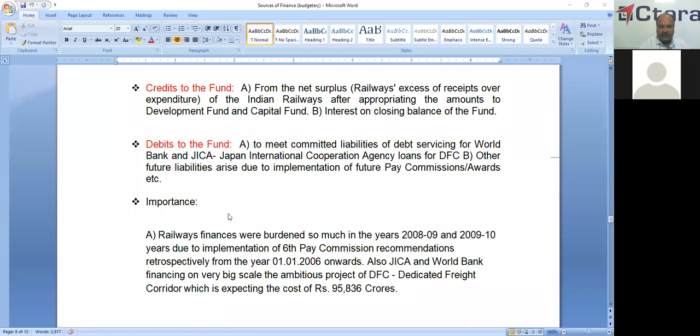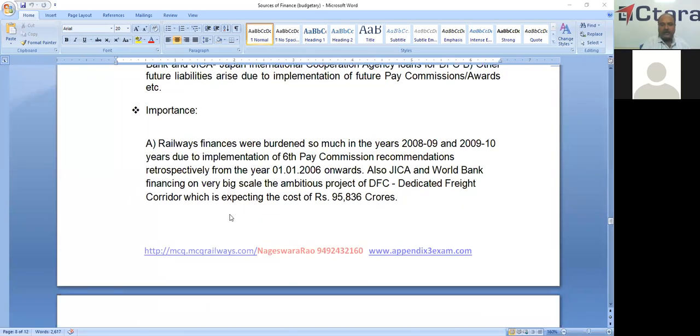If you check a practical example, the 6th pay commission recommendations were implemented retrospectively from 1/1/2006, but were accepted by the government in the year 2008. So during the years 2008-09 and 2009-10, there was a lot of burden on the railways to pay the arrears. Also, JICA and World Bank financing is on a very large scale, because the DFC is costing around 1 lakh crore.